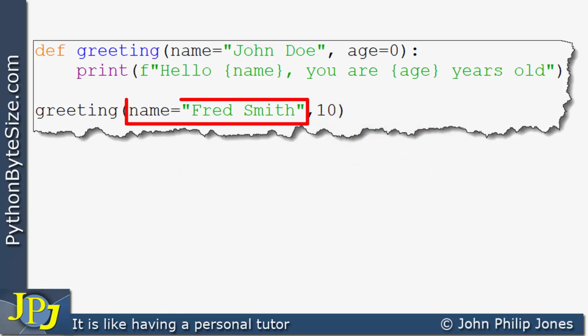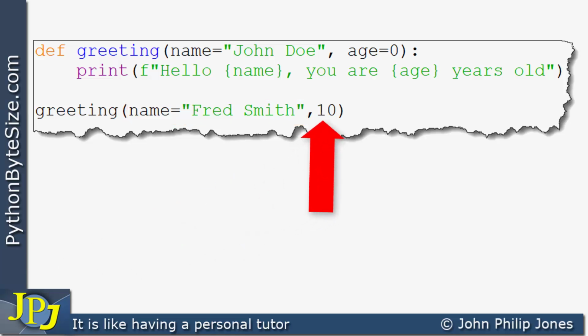And if you look here, you can see that the string Fred Smith is being passed as a keyword argument. What can we say about this 10? Well, clearly, as the programmer, I want that to be given to age. And I'm suggesting that it is a positional argument, but is it? Is it acceptable to Python that this is a positional argument?